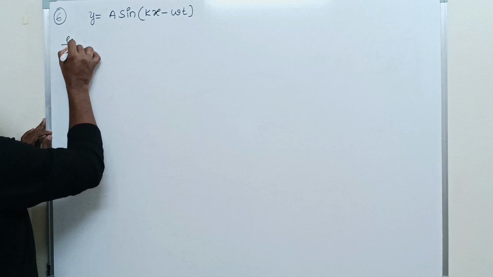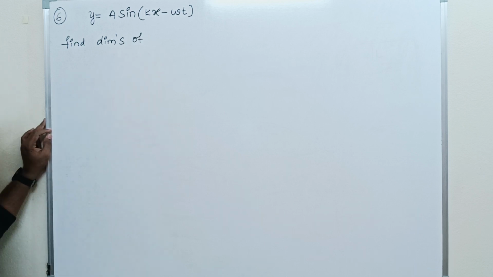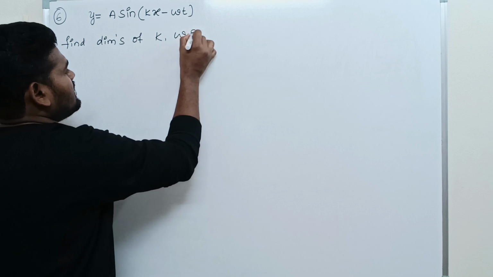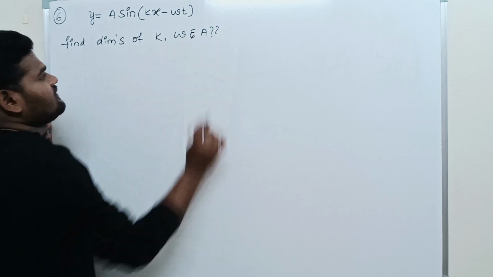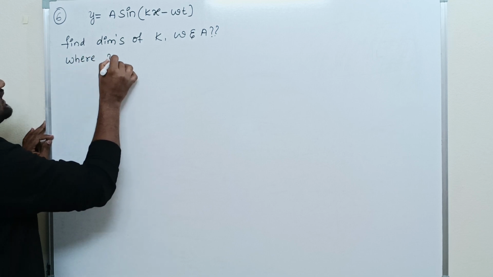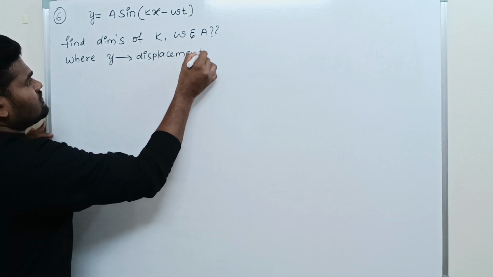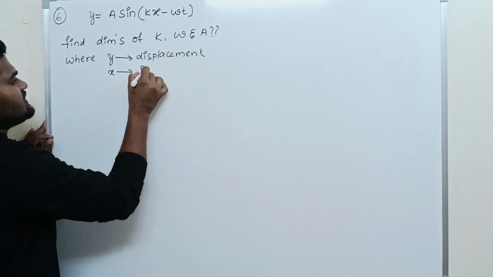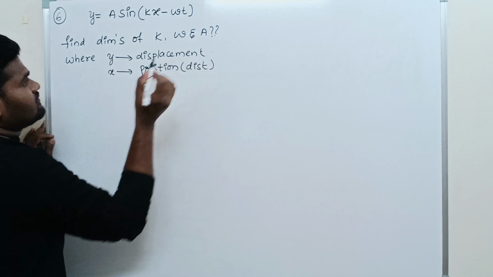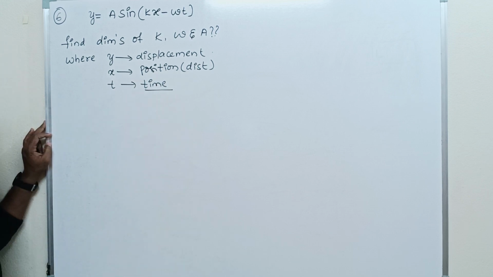Find the dimensions of k, omega and a, where y stands for displacement, x stands for position or distance, and t stands for time.